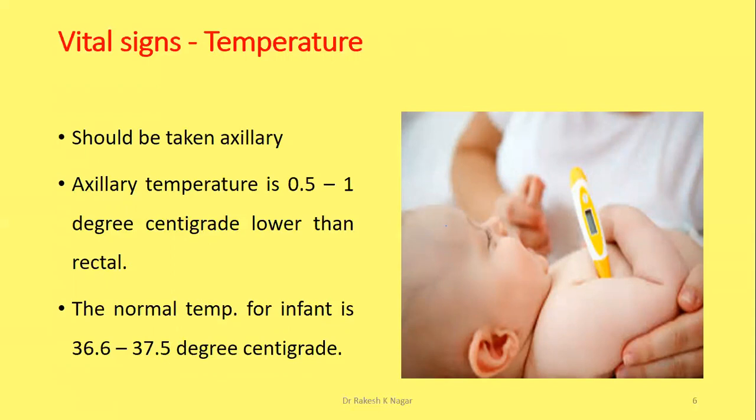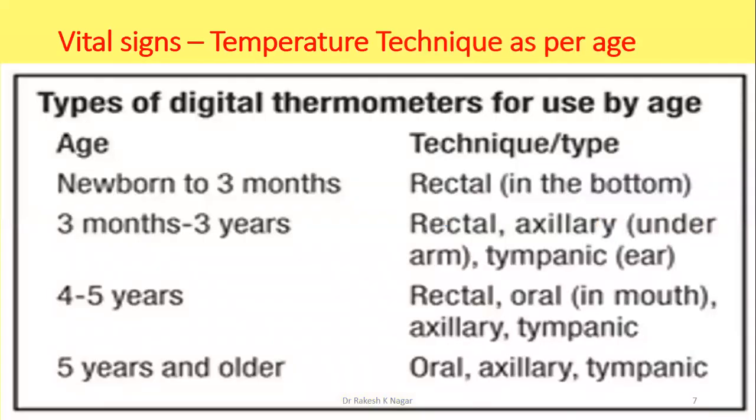Then the normal temperature of a newborn is 36.6 to 37.5 degrees centigrade, and what is it in Fahrenheit? 97.8 degrees Fahrenheit to 99.5 degrees Fahrenheit. Again, the preferable site for temperature in newborn is axillary. In the next slide, we will check the preferable site according to age.